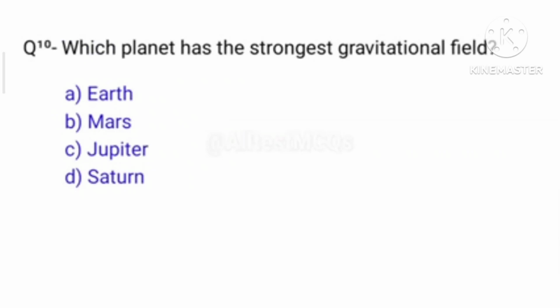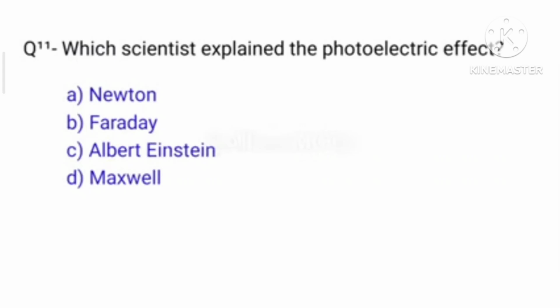And question number 10. Which planet has the strongest gravitational field? The right answer is option C, Jupiter. And question number 11. Which scientist explained the photoelectric effect? Right answer is option C, Albert Einstein.